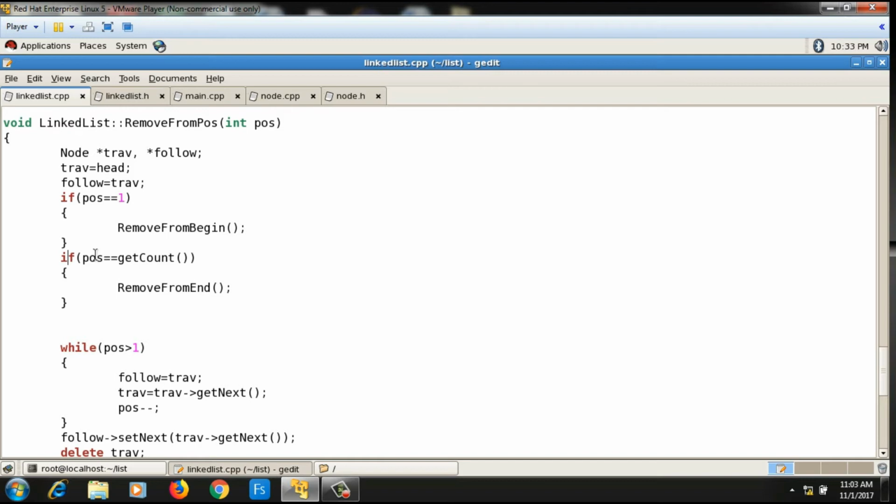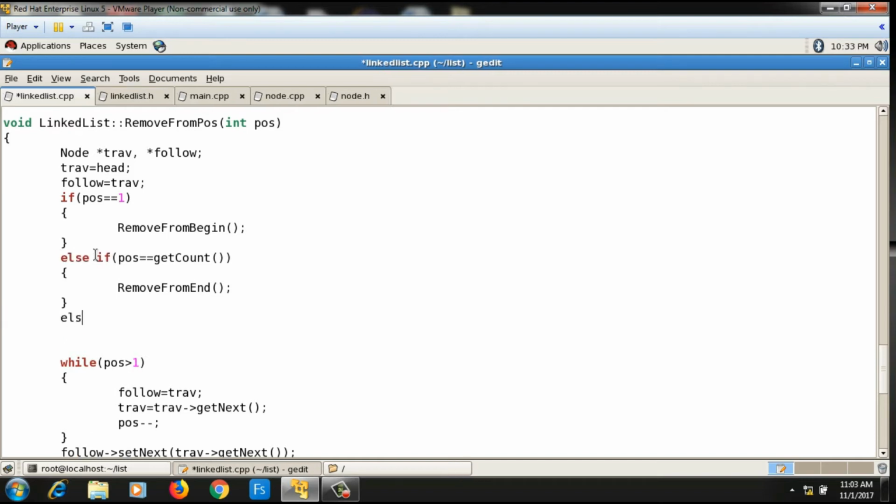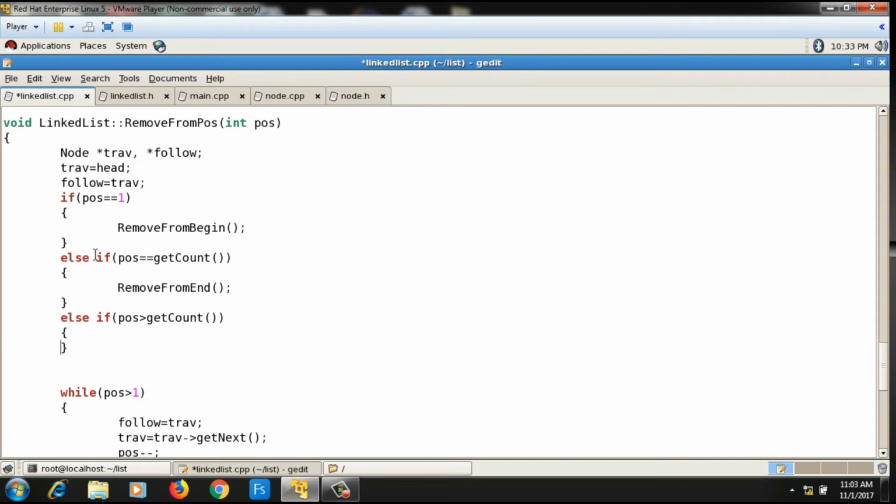And if the position is greater than getCount, so again else if POS is greater than getCount, that means it is exceeding the number of nodes, then I will print some message, invalid position. And I will return from the function.